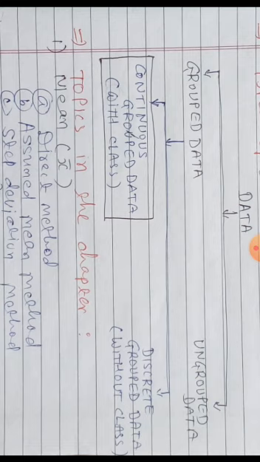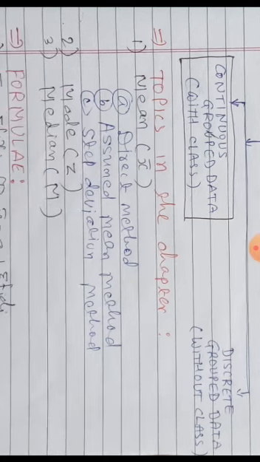Okay, so in standard 10, 99% of the sums or questions given are regarding continuous grouped data. So you will face classes everywhere. Now here also, just like standard 9, we will find mean, median and mode. But the data is different, so the topics are also different. Mean we will find by three different methods: direct method, assumed mean method and step deviation method.